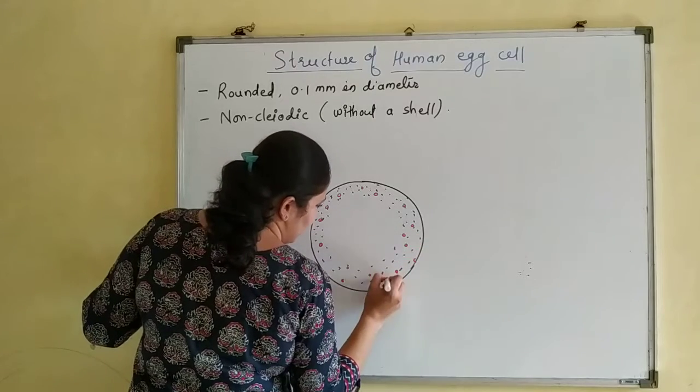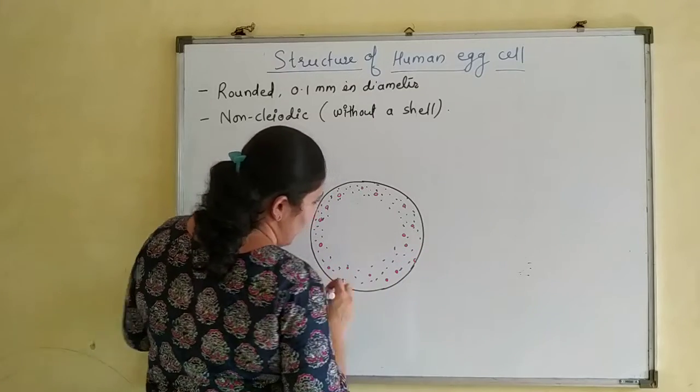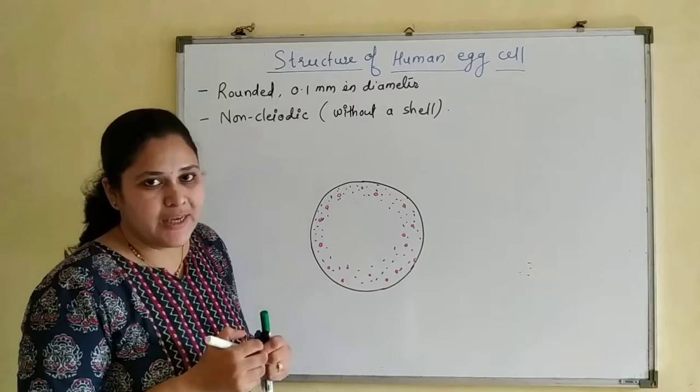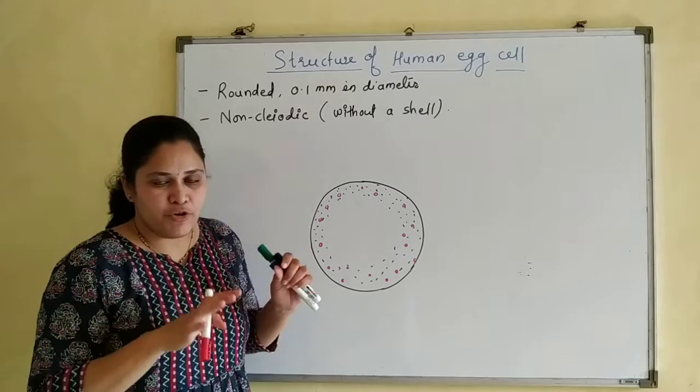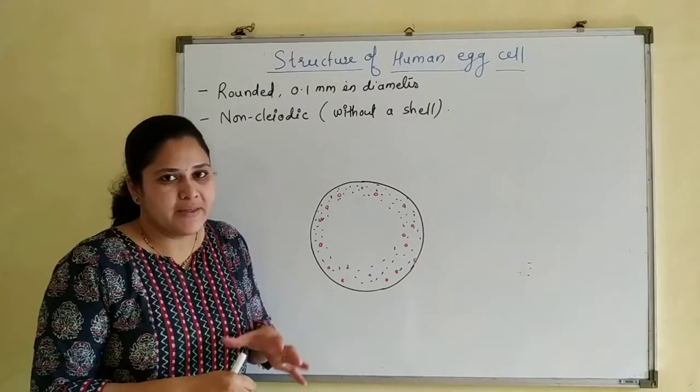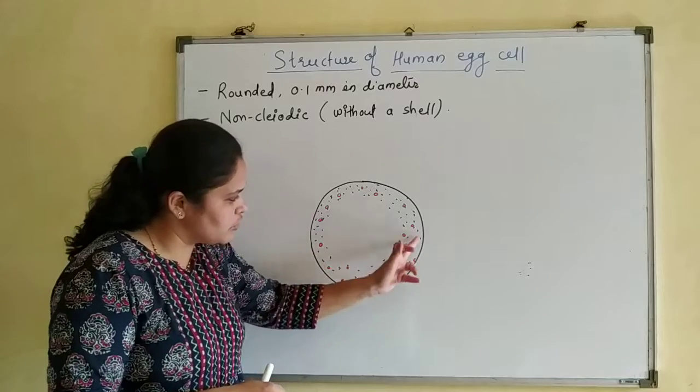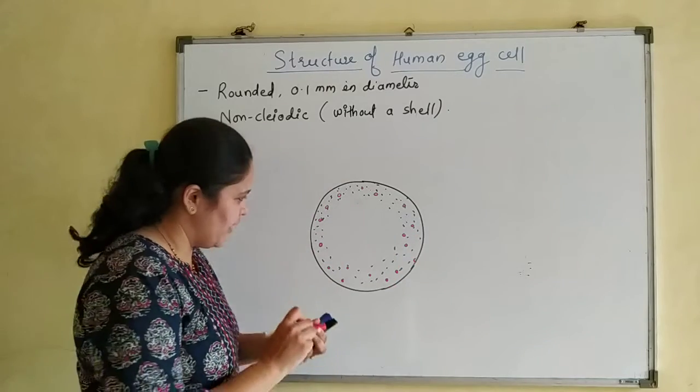They help in the acrosomal reaction at the time of fertilization. When we see the steps in fertilization, we will understand the function of these granules.